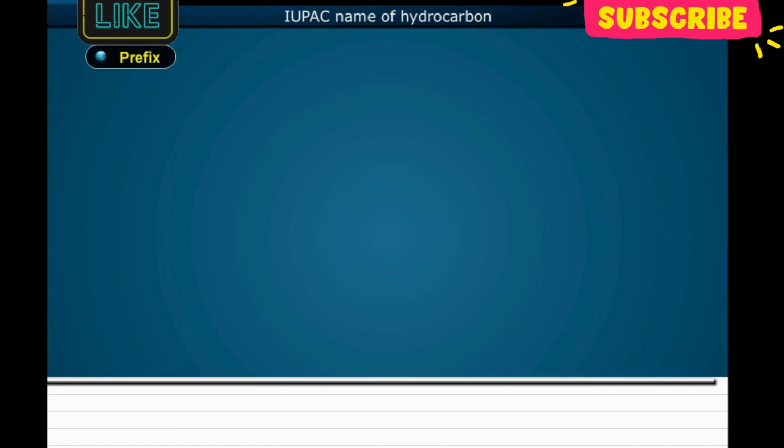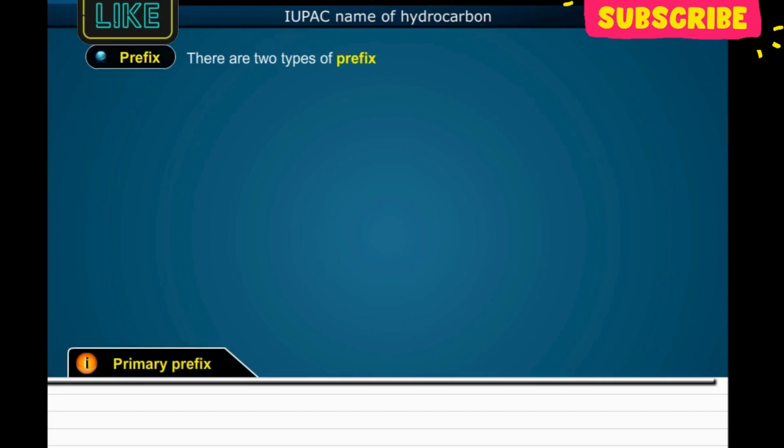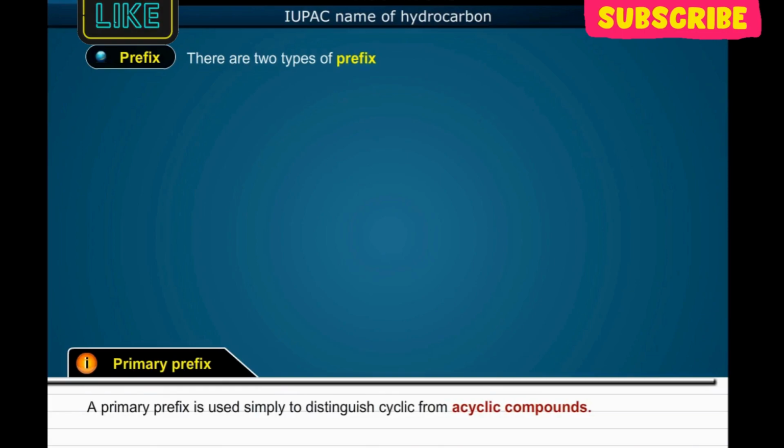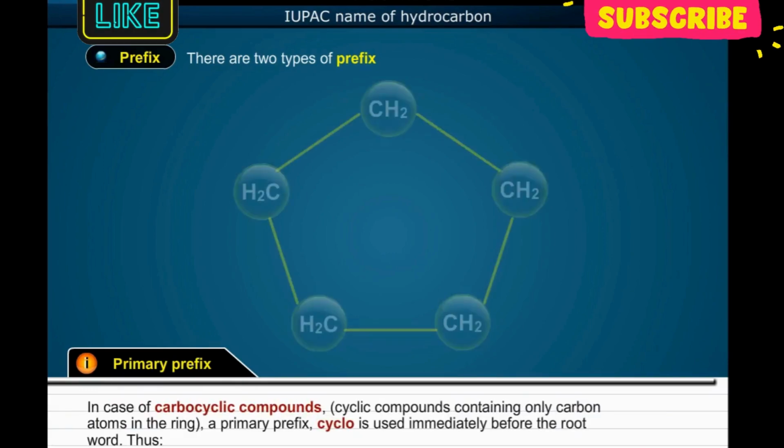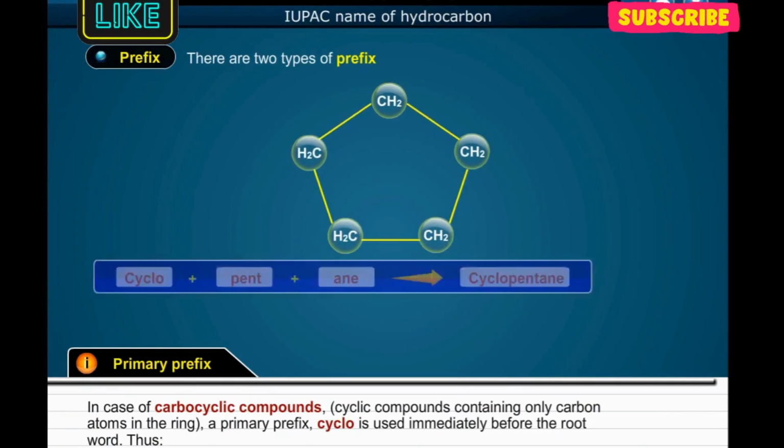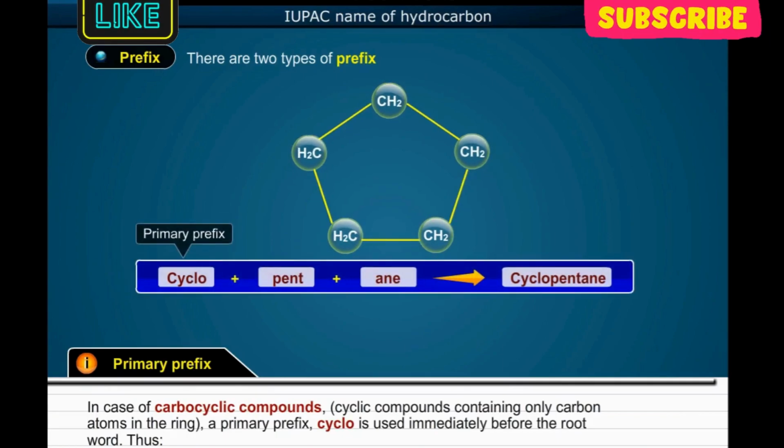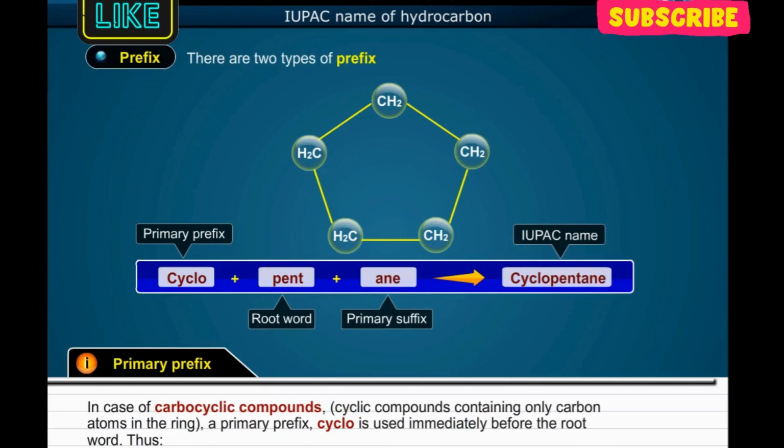Number 3. Prefix. There are 2 types of prefixes. Number 1. Primary prefix. A primary prefix is used simply to distinguish cyclic from acyclic compounds. For example, in case of carbocyclic compounds, cyclic compounds containing only carbon atoms in the ring, a primary prefix cyclo is used immediately before the root word.